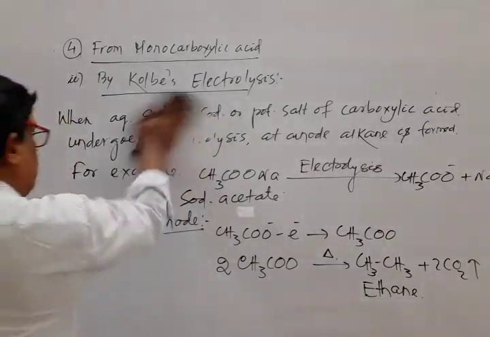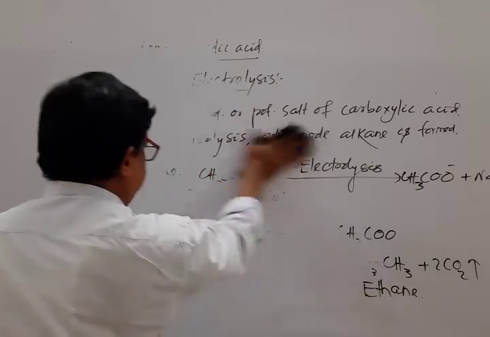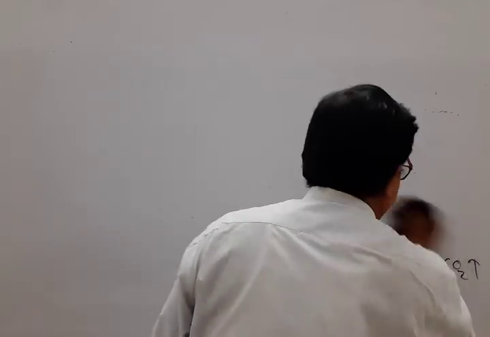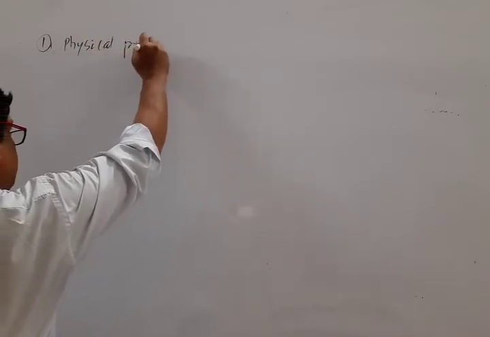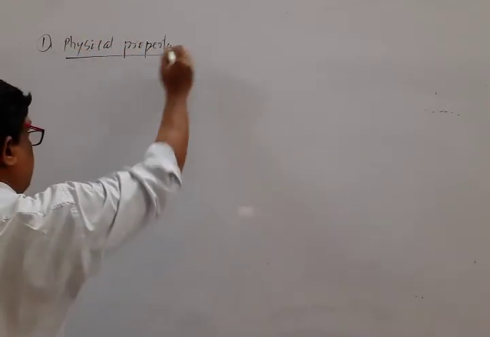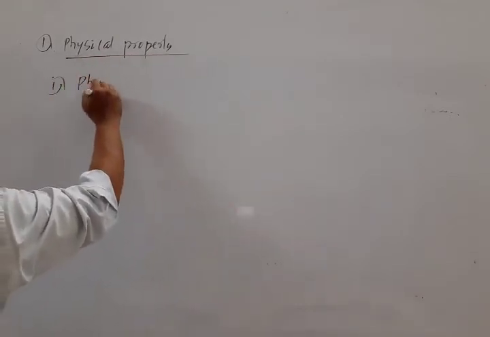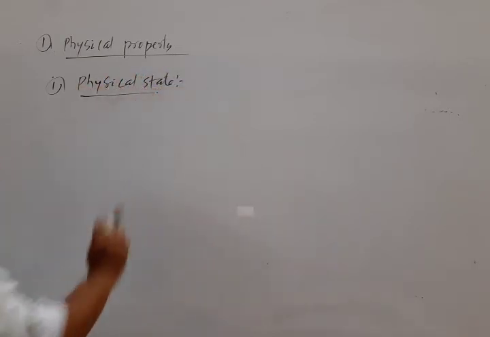Mark that. 2 to 3 points under the heading of physical state. Not an important one, only listen.